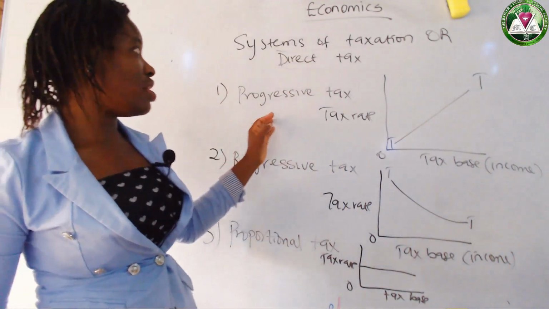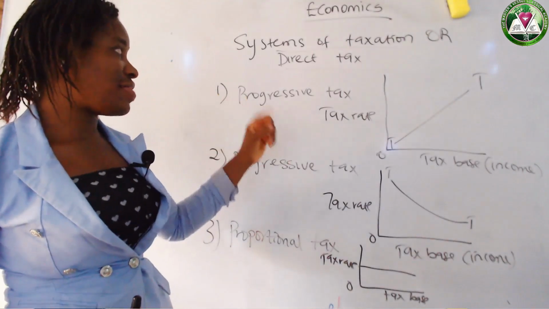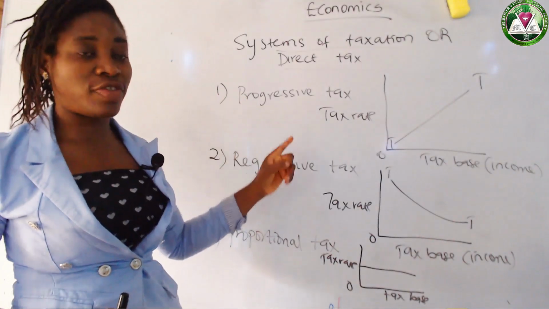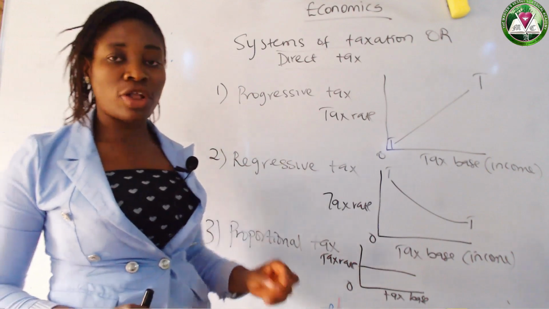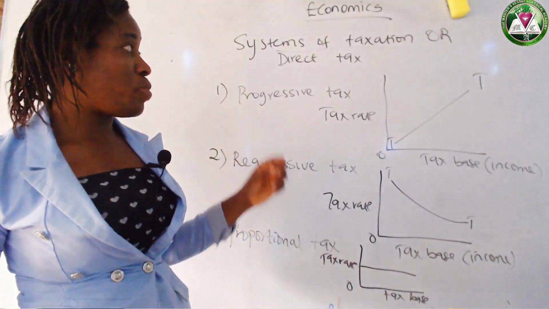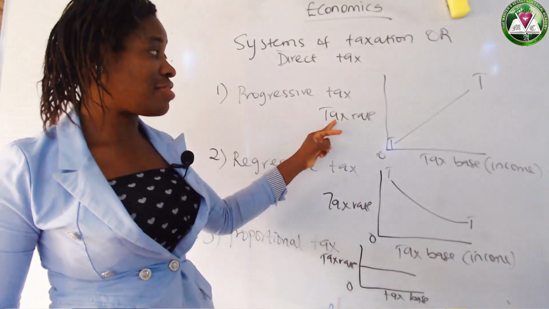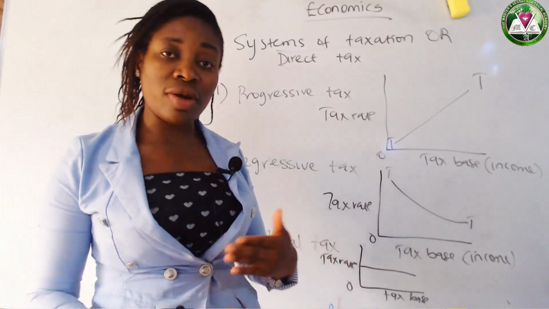And lastly, we discussed the systems of taxation of direct tax, in which we have progressive tax, regressive tax, and proportional tax. I said that in progressive tax, the rate of tax increases as the tax base increases also.